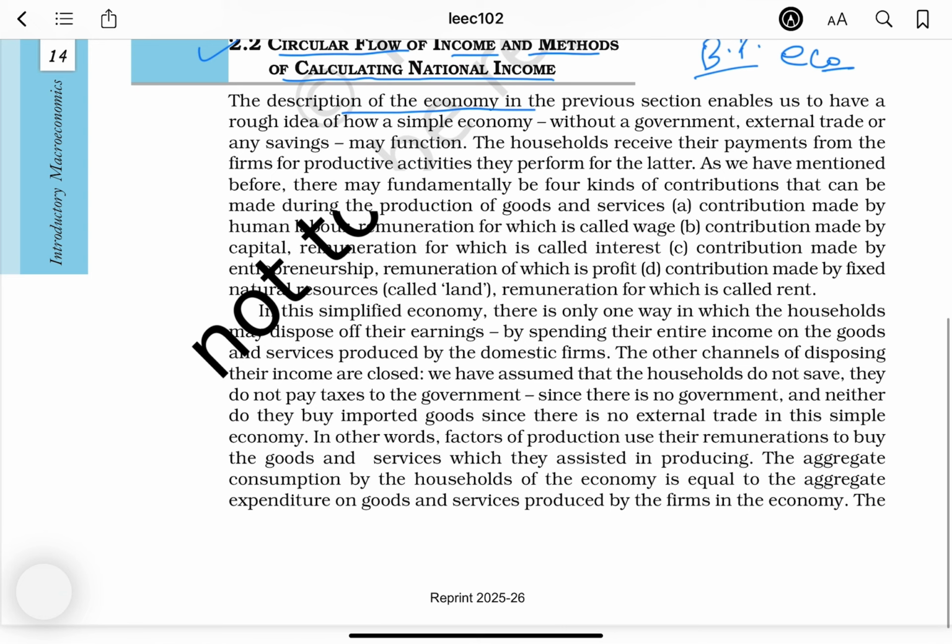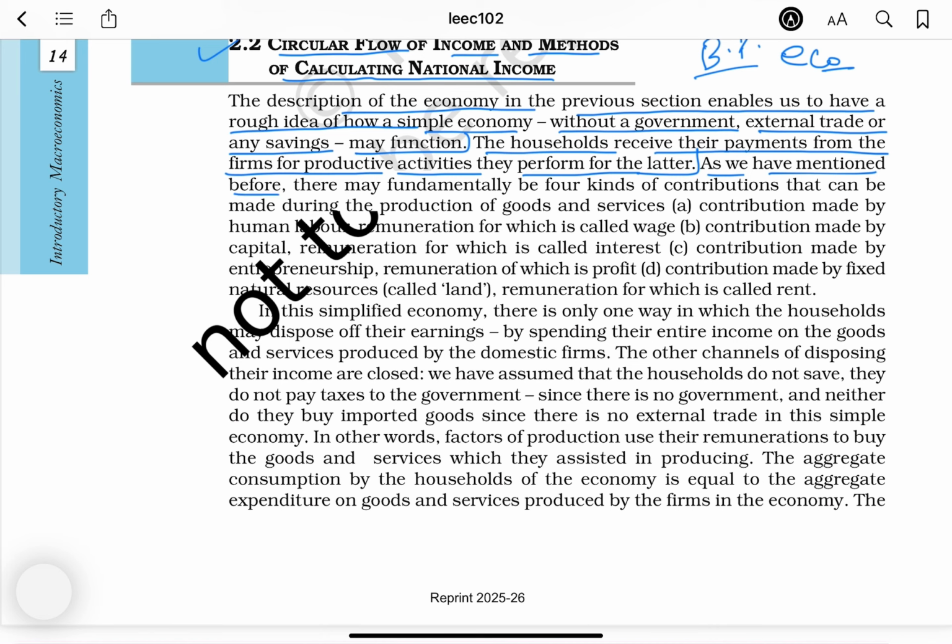The description of the economy in the previous section enables us to have a rough idea of how a simple economy, without a government, external trade, or any savings, may function. The households receive their payments from the firms for productive activities they perform for the latter.